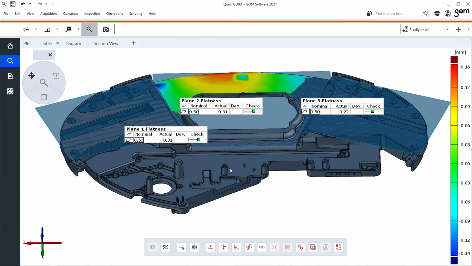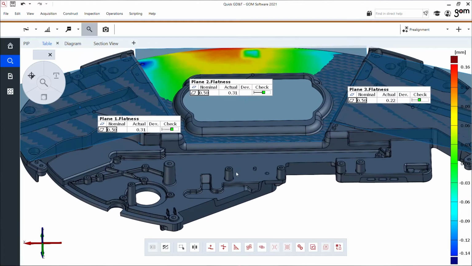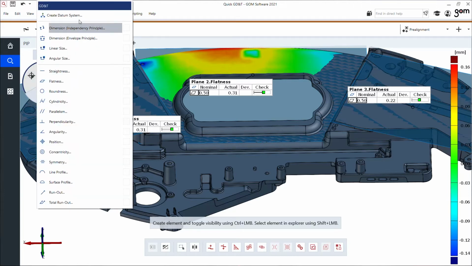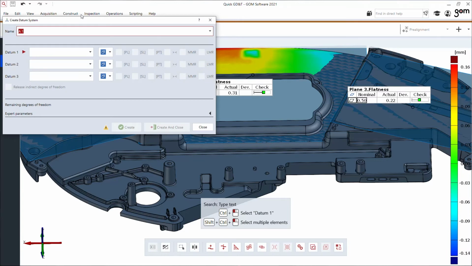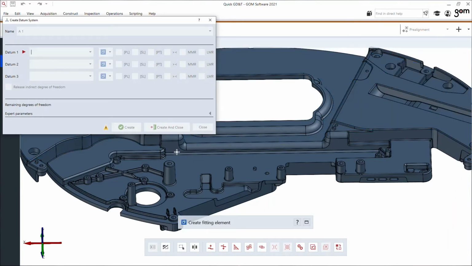The second thing I would like to inspect is perpendicularity of these 2 cones here in the middle. Before I can do this, I need a datum feature. Datum features, I find them here under this quick creation button as well. I'll just need an easy datum feature consisting of this base plane.